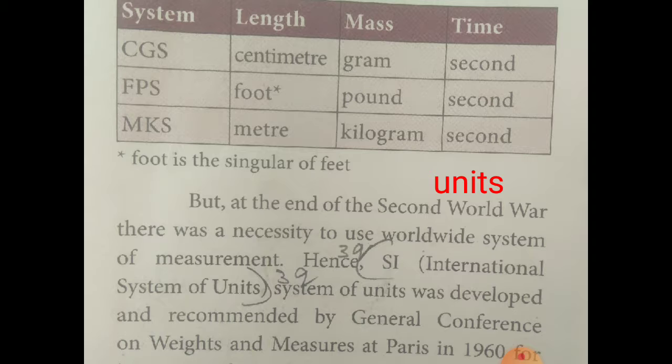All over the world, all the countries used many types of units to measure length, mass, and time. In the Second World War, it became necessary to use a worldwide system of measurement. Why?